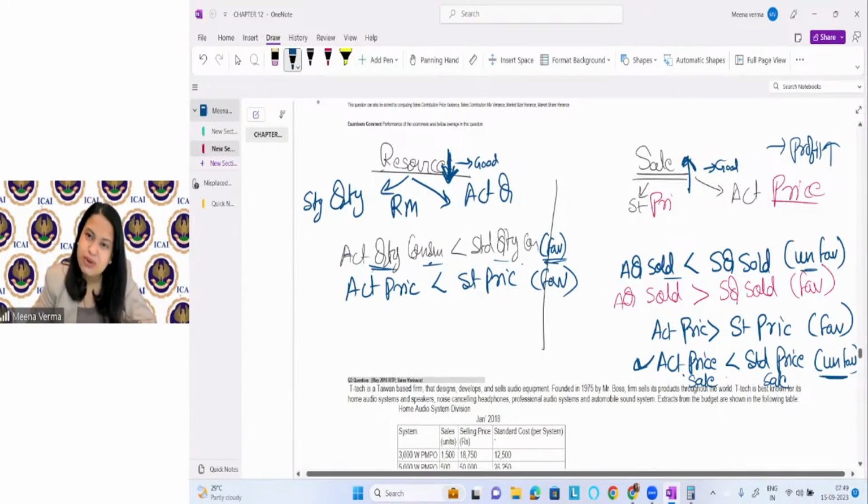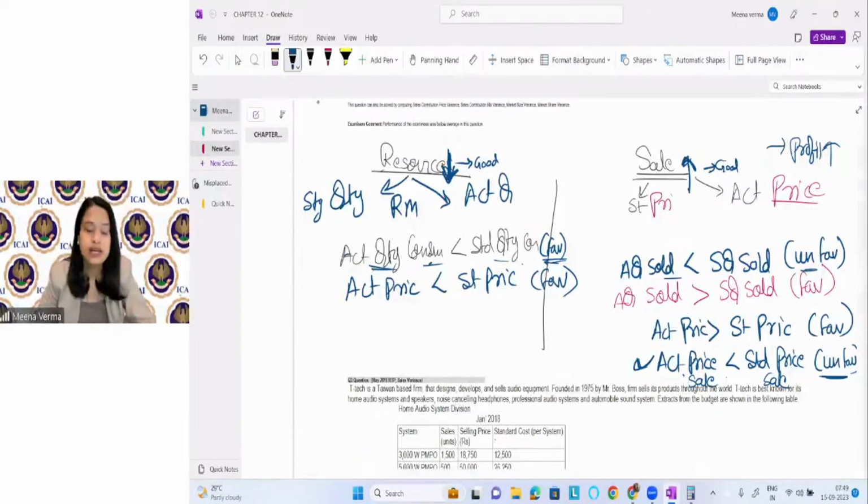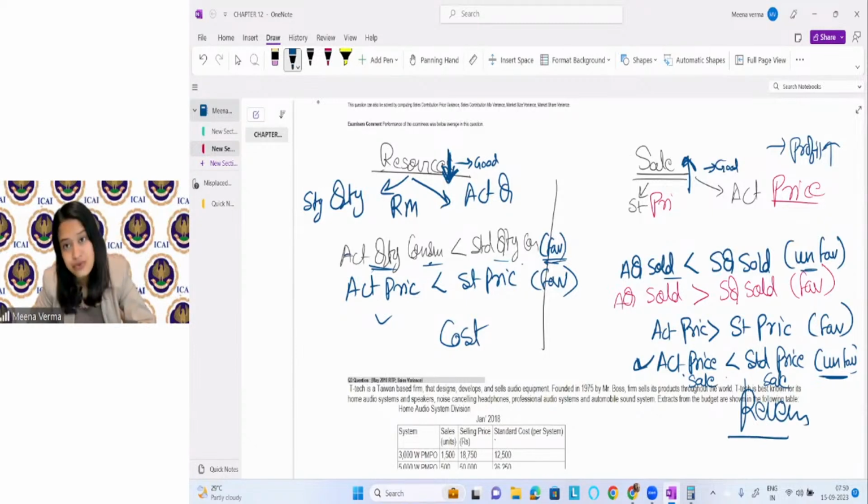Selling cheap is not good, selling expensive is good for the company. Similarly, buying cheap raw material is good, expensive raw material is bad, because raw material is cost for us, and sale is revenue for us. So accordingly, we will decide whether it is a favorable variance or an unfavorable variance.